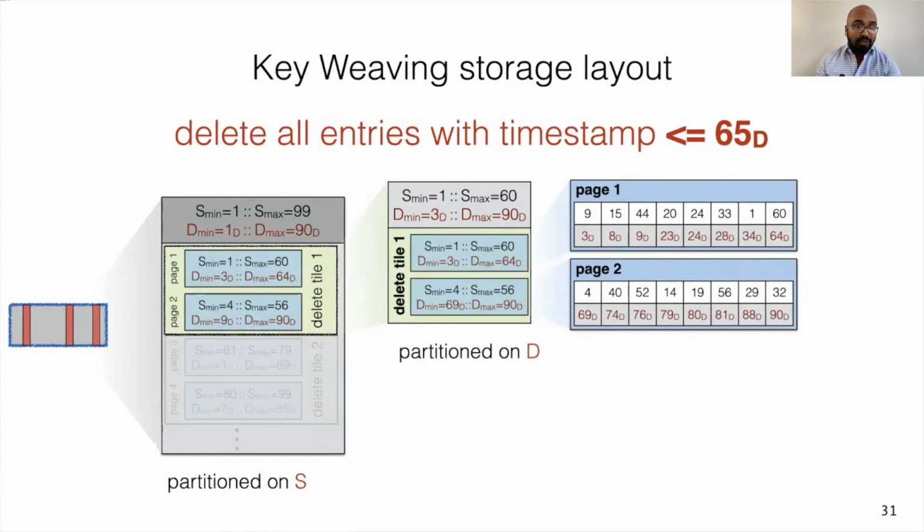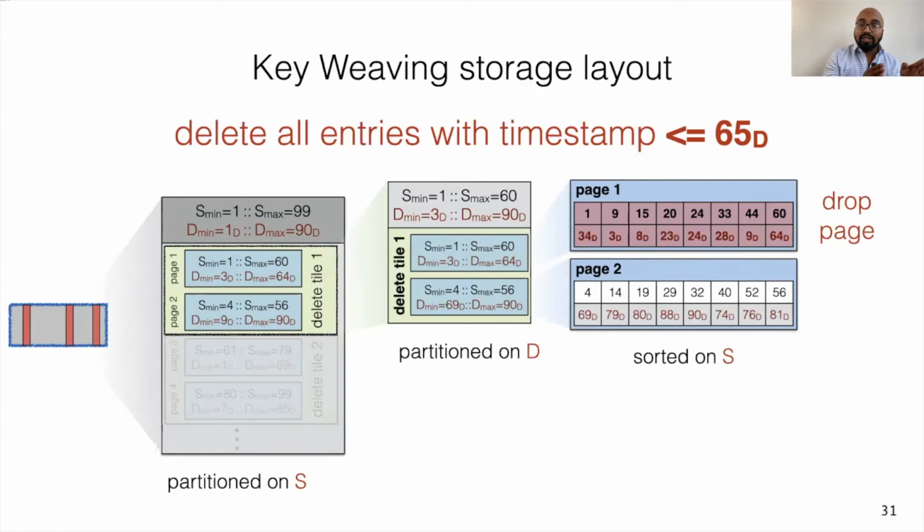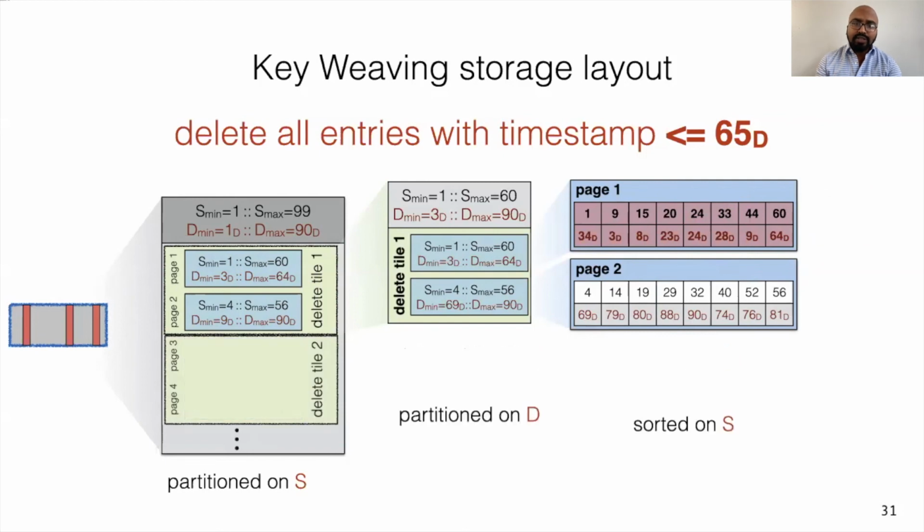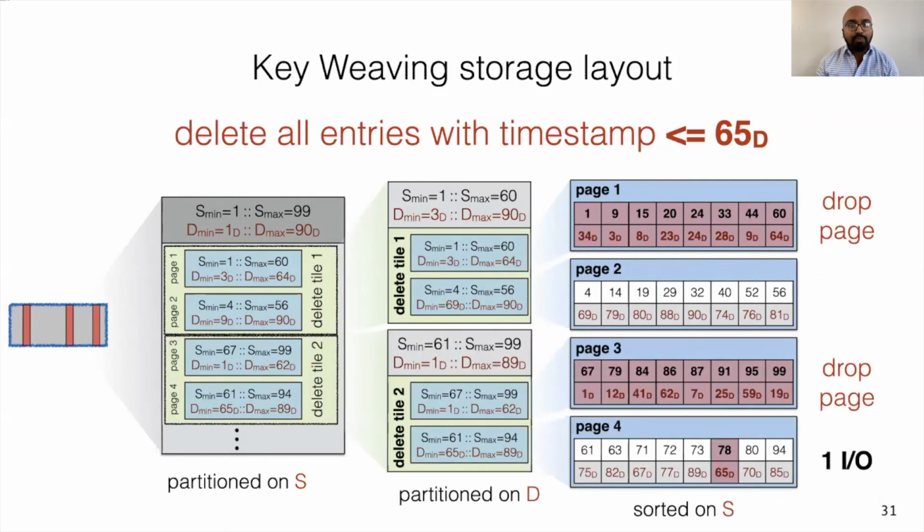Ordering the entries this way on the delete key within every delete tile helps in clustering the entries qualifying for secondary range deletes. This allows us to logically invalidate a page and mark it for future garbage collection without performing any IOs. To enable efficient binary search within a page during lookups, KiWi then resorts the entries within a page on the sort key. We do the same thing for all delete tiles and end up reducing the overall number of IOs performed per secondary range delete operation.